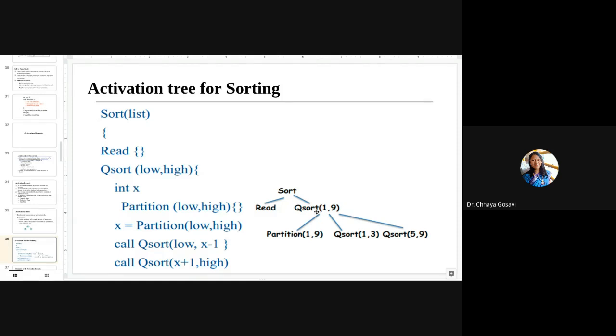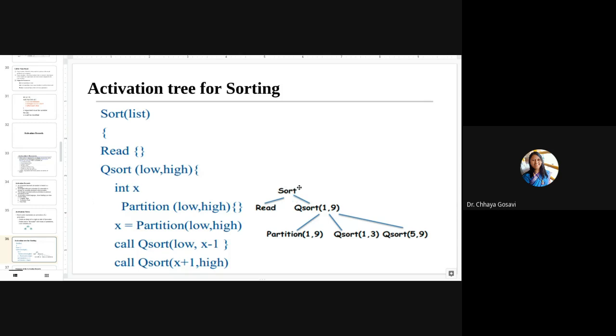Control will return back. Then the quicksort function is called from low to x minus 1, and another quicksort function is called from x plus 1 to high. X is the pivot element, which is calculated by the partition function. I hope you are familiar with quicksort. If you are not familiar with it, just leave it. But you can map this piece of code with this activation tree.